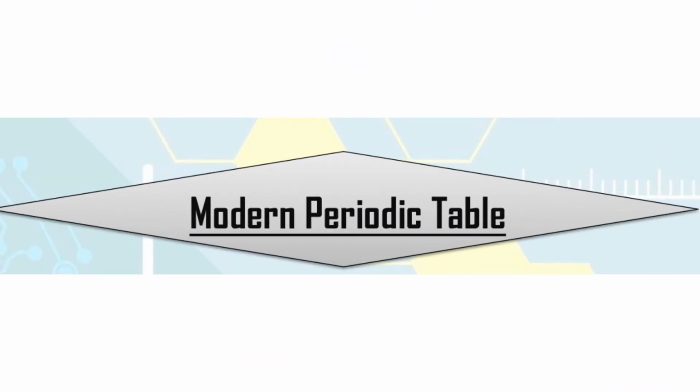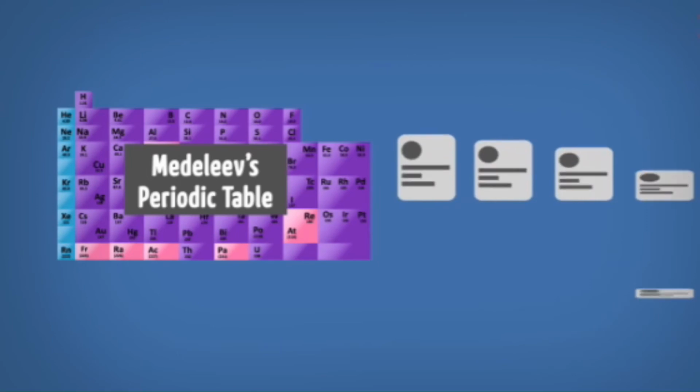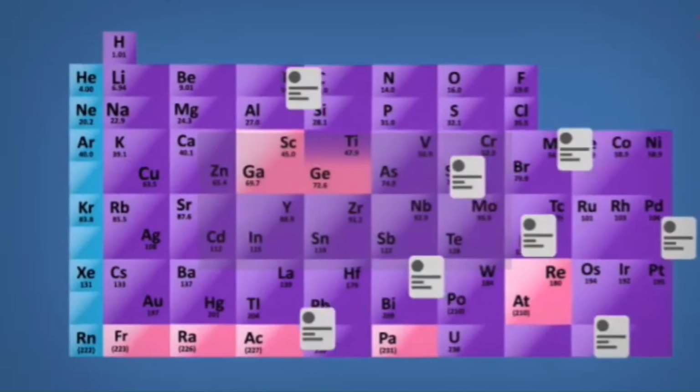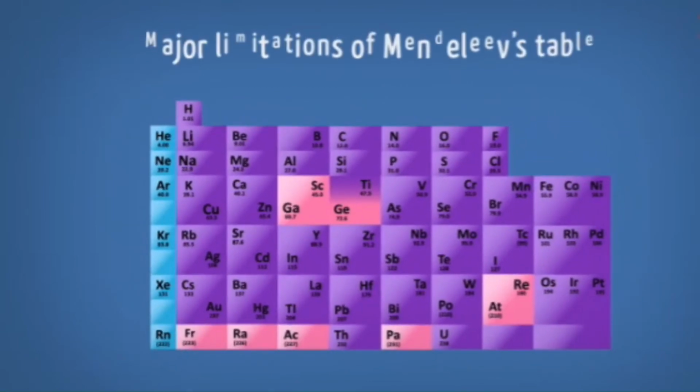So here, this is a contribution to the modern periodic table. Here is Mendeleev's periodic table. He arranged all the elements like this, right? Afterwards, a lot of elements were discovered, and they started arranging all these elements. Some of them could not match, children. Some of them could not match. There are some major limitations of Mendeleev's table.